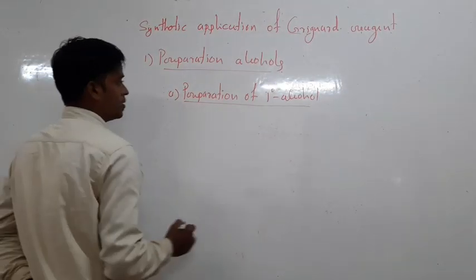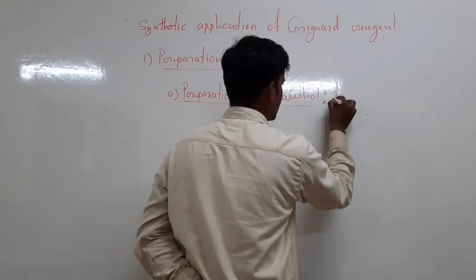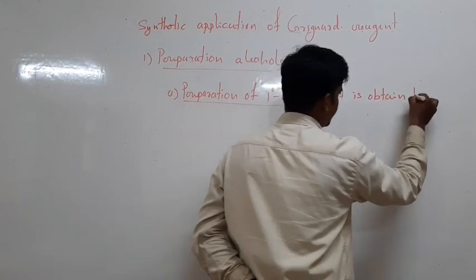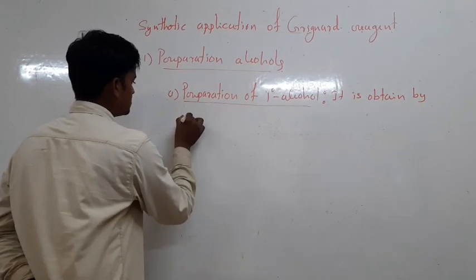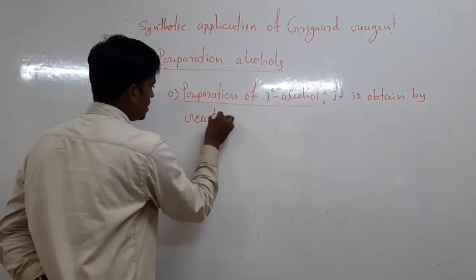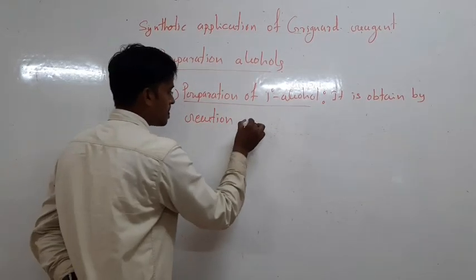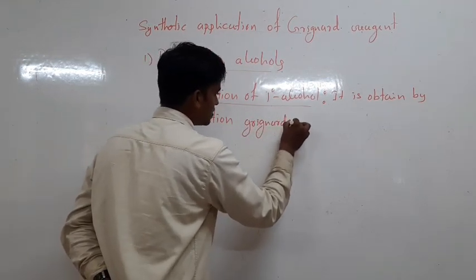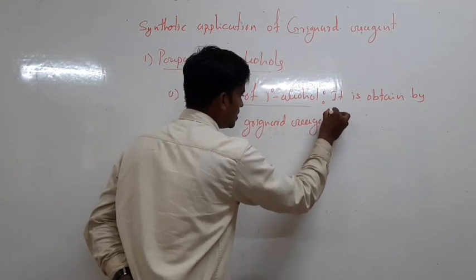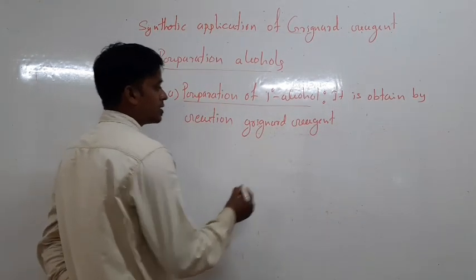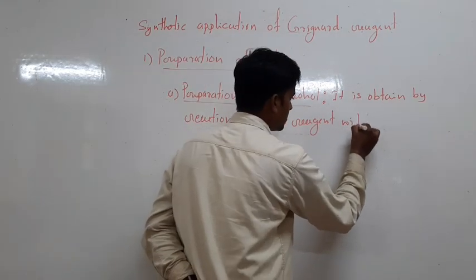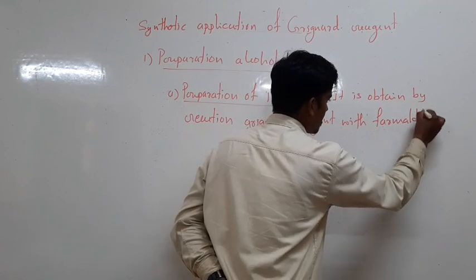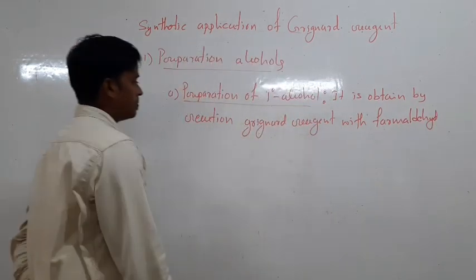Primary alcohol is obtained by reacting Grignard reagent with formaldehyde.